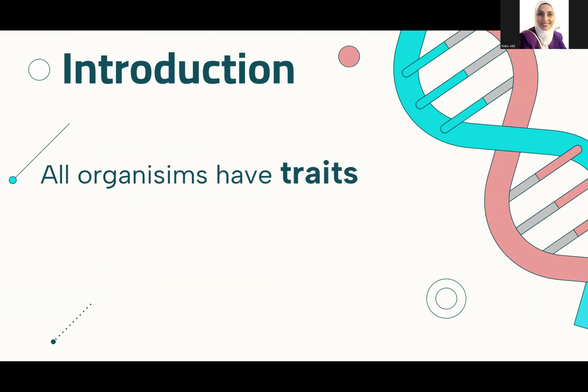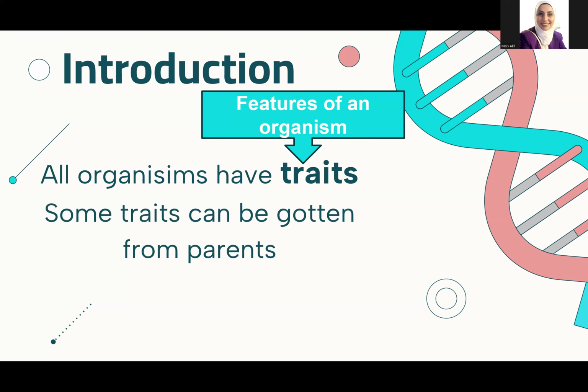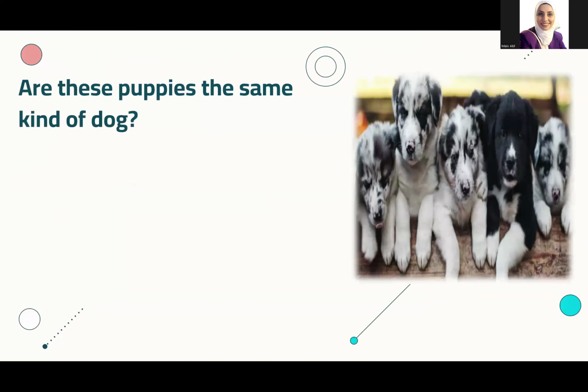So all organisms have traits, as we said before, and a trait or the traits means the features of an organism, or we can say the characteristics of an organism. And some traits can be gotten from the parents. That means you can get some features or some traits from your parents. So those traits will be called inherited traits. So the features that you get from your parents are called inherited traits.